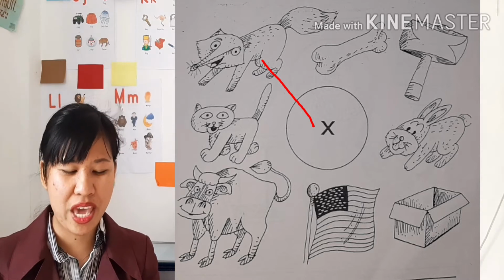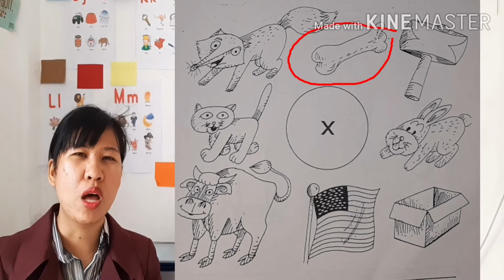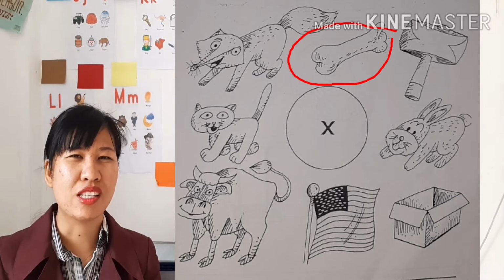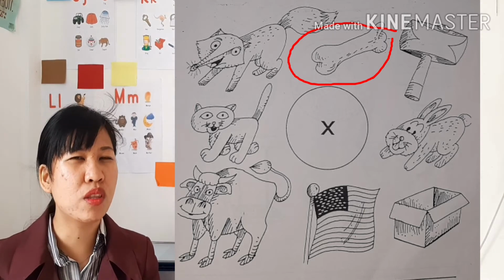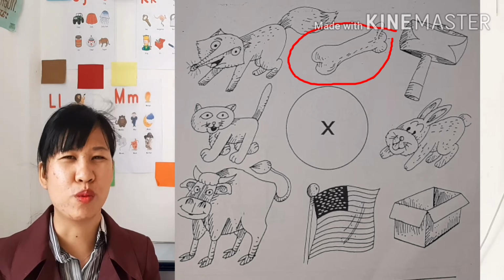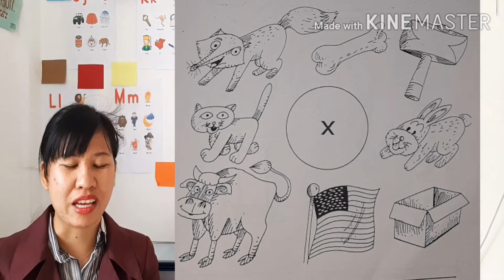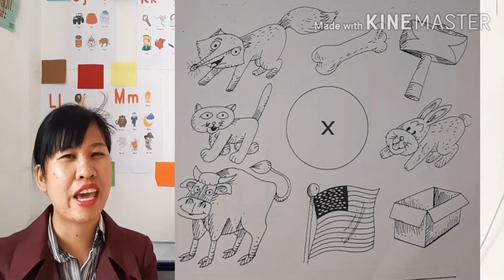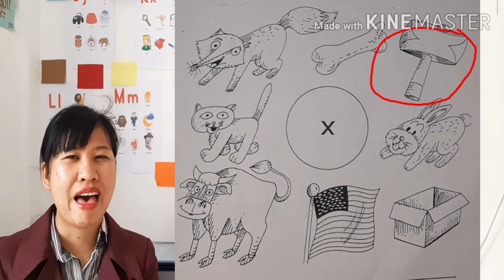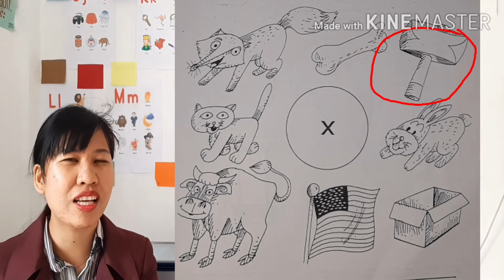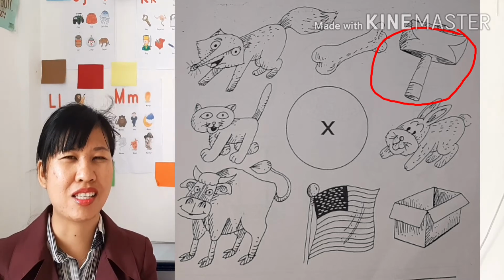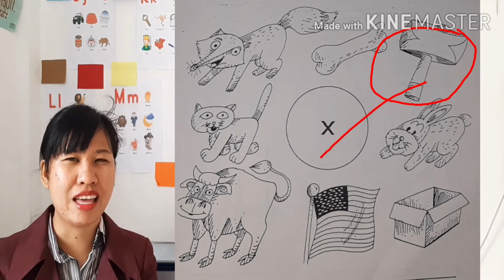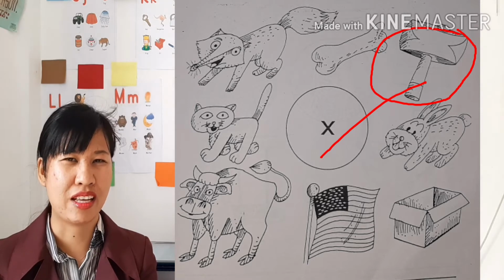Okay, next we have bone. Bone. Can you hear X in the word bone? No, there's no letter X. How about the axe? Axe. Can you hear the letter X at the end? Yes, axe. Axe has the ending sound of X.